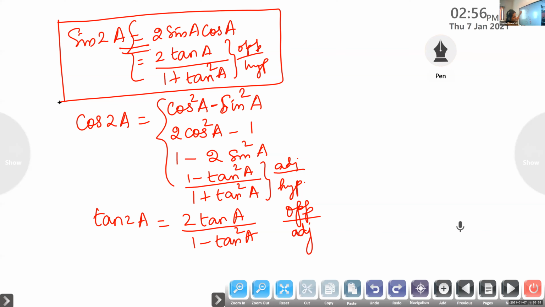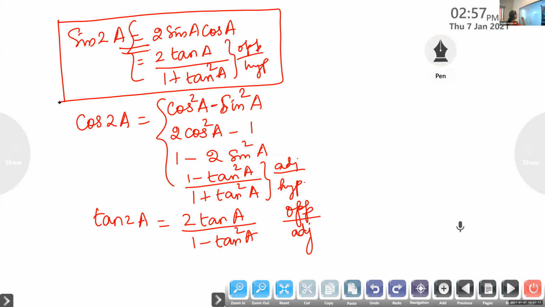Don't learn it by heart. What is sine 2A in terms of tan? It is 2 tan A by 1 plus tan square A.